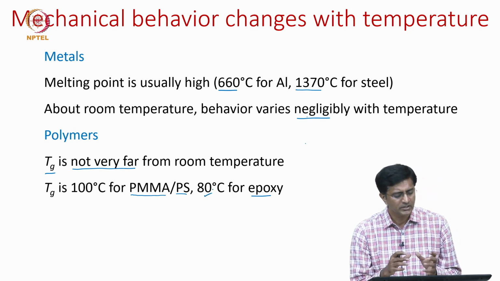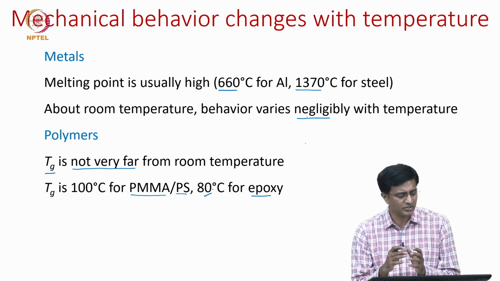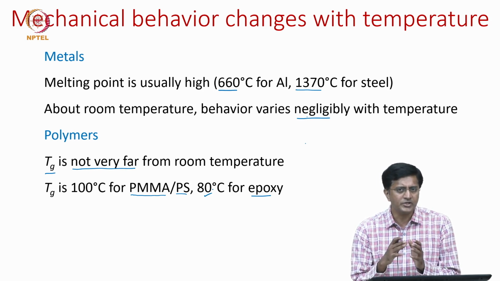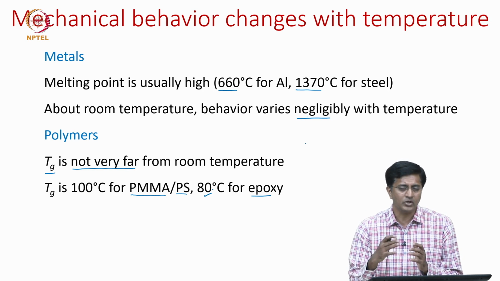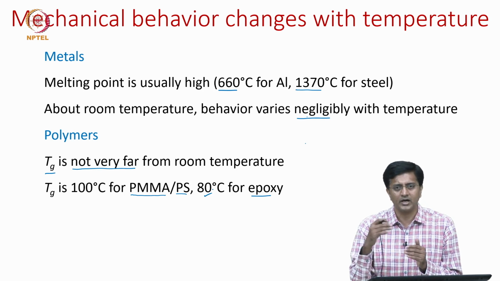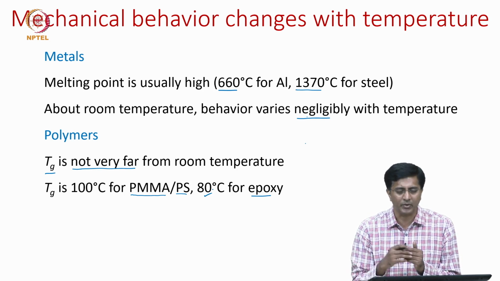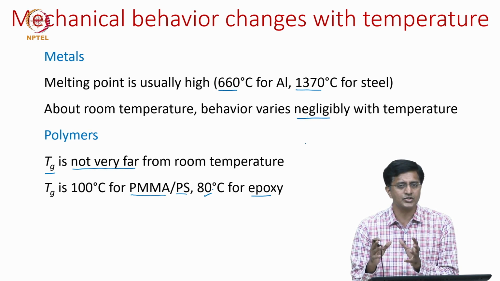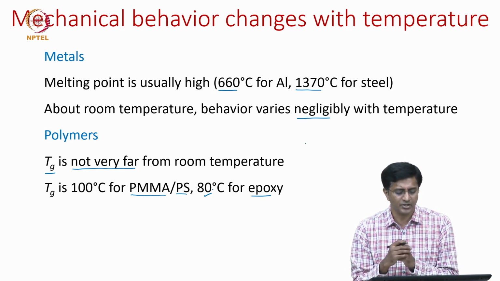So, what do we see? This glass transition temperature compared to room temperature is not too far. Even if room temperature is 30 degrees centigrade, these are just 50 or 70 degrees apart, which means they are very close to the glass transition temperature.